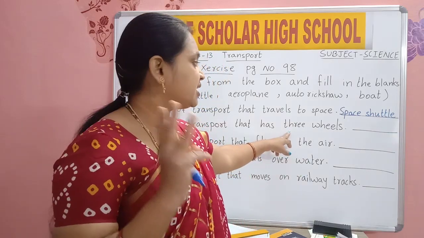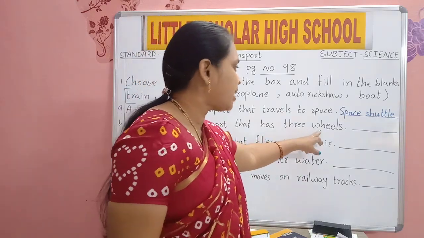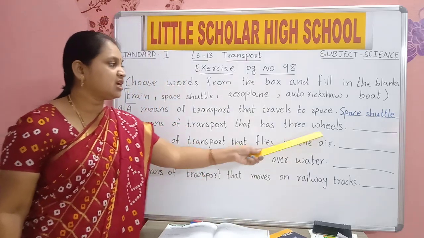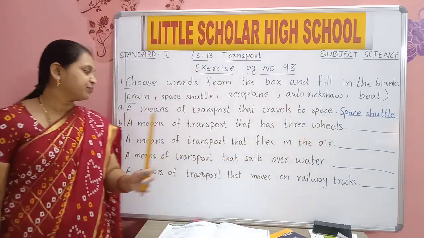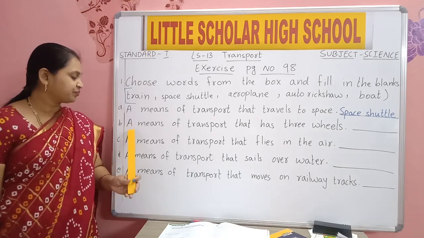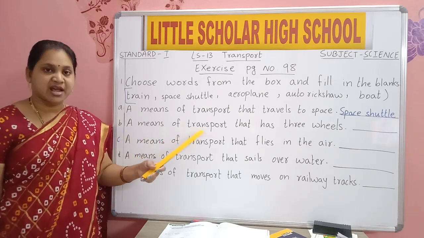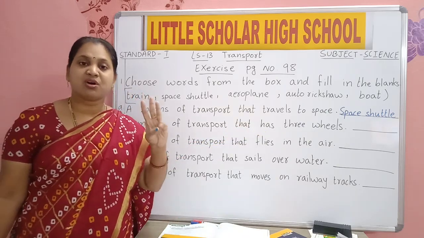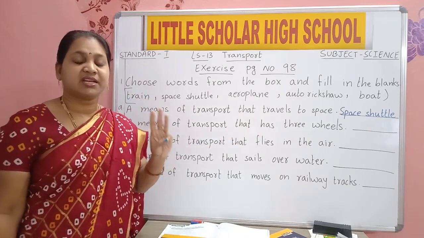T-H-R-E-E, three. W-H-E-E-L-S, wheels. Say this answer, you can give. A means of transport that has three wheels.